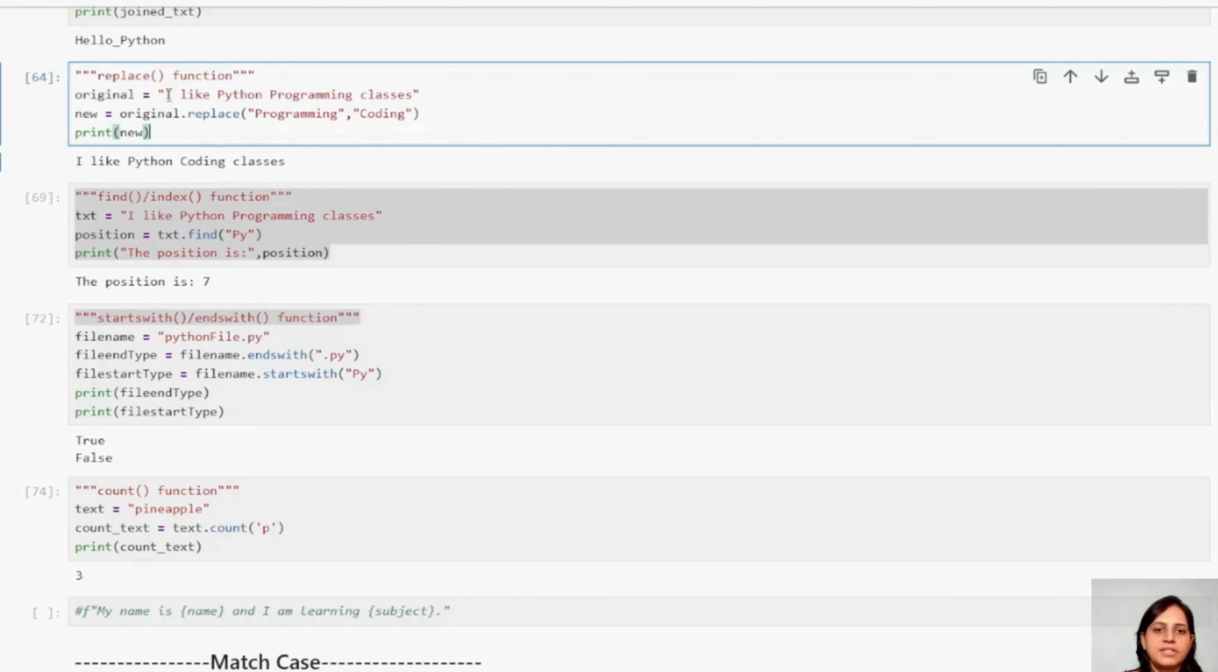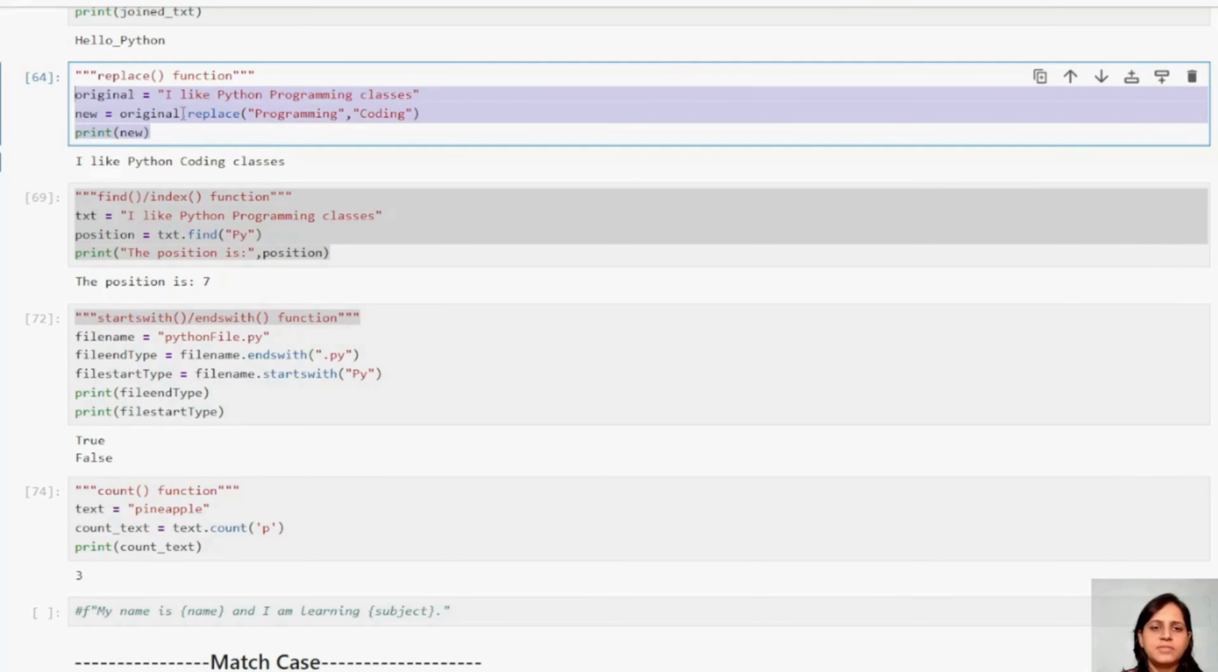Replace. Again, guys, I want to replace some word in my string statement. This is my example. I have taken one original, and I am taking a placeholder where it is going to give me the replaced statement. This original dot replace, what do I want to replace? I want to replace programming with coding. So the old word with the new word. This is how my replace works.